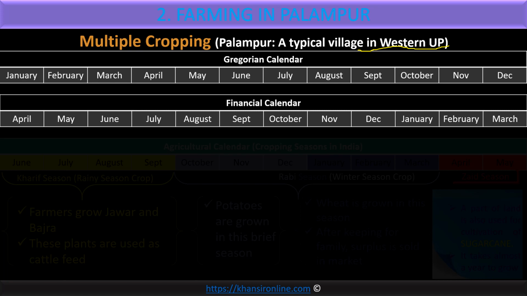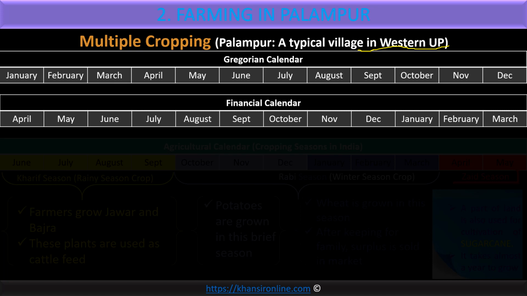What is March ending? March ending is when you have to pay your income tax to the government, because from April 1st, the new business year, a new financial year, a new economic year starts. So new economic year starts from the month of April and ends at the month of March. So this is the fiscal year. In terms of economics, we call it fiscal year, which means a financial year, a business year. There is one more type of year that we can call academic year. In the month of March, our studies are over. Generally, April is the school's new session, and in June the school reopens after a long summer vacation. So generally June is the beginning of a new academic year.